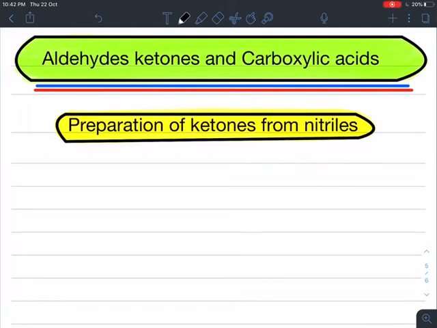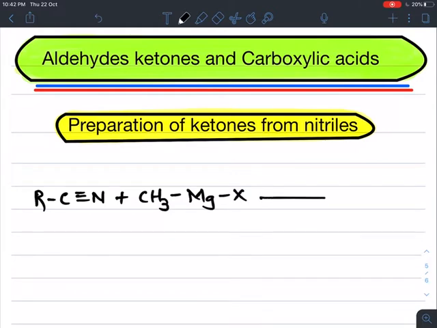Students, in this lecture we are going to study the preparation of ketones from nitriles. If we take a nitrile, the general formula is RCN, and it is treated with a Grignard's reagent like CH3MgX.